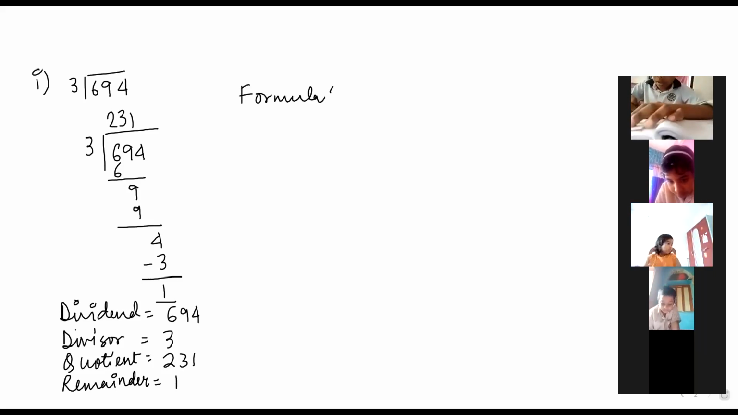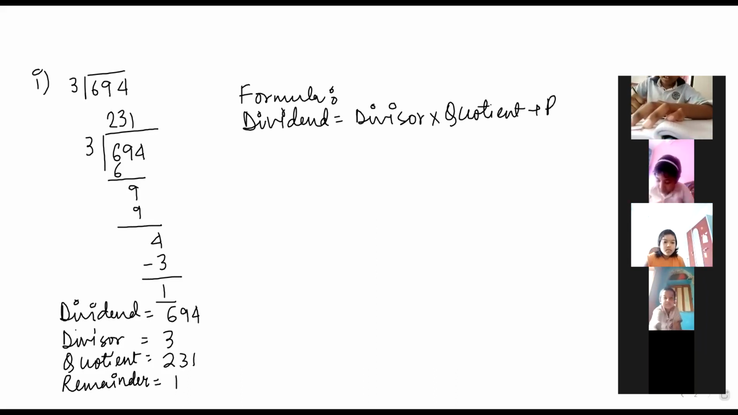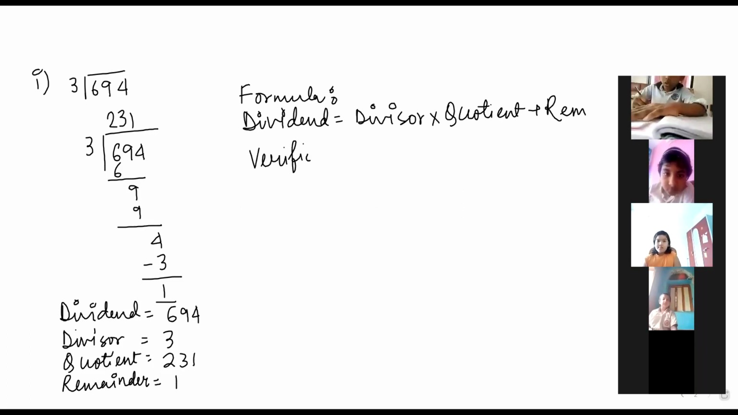The formula again we will write, because however many times we write the formula, we can memorize it more nicely. Dividend equal to divisor into quotient plus remainder. I have not written the remainder spelling properly. Please write the entire spelling.